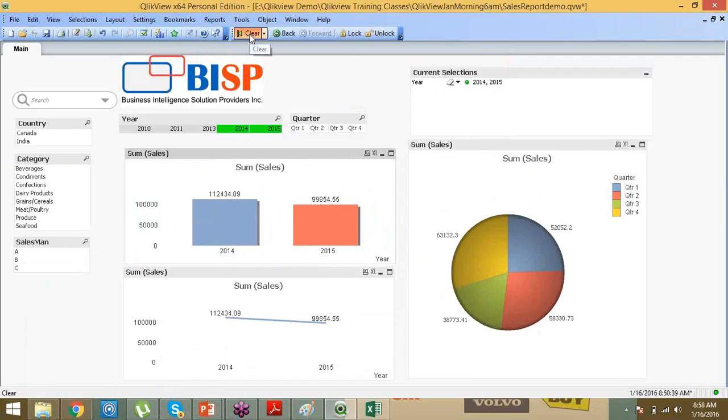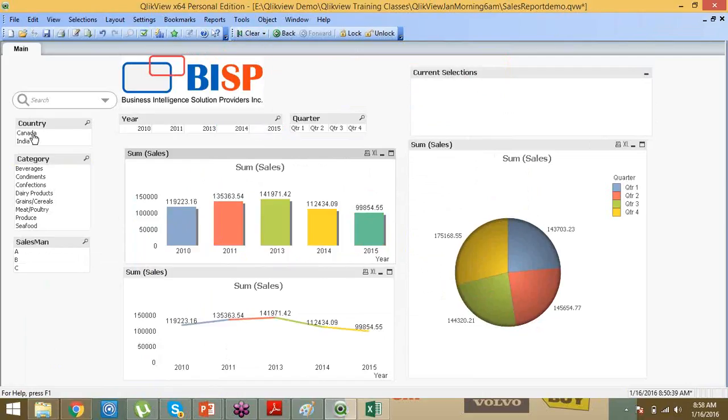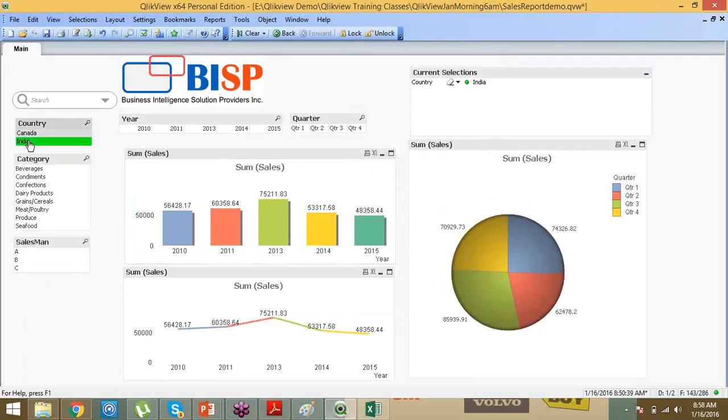Suppose I want to clear, I will use a clear button. Suppose I want to look at India. In India, what are my sales? Select India. These are the India sales. In 2010, India sales are this much, 11 this much, 12 this much, 13 this much. In quarter one, what are my sales? In quarter one, this much. If you go here, you can see the difference. The animation styles also, slowly it is increasing.